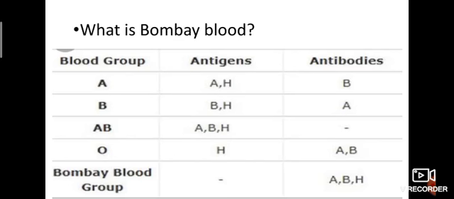Group A has A and H antigens and antibody B. Group B has B and H antigens and antibody A. AB blood group has A, B and H antigens and no antibody. In O group, there are H antigens, which means O positive, and the antibodies are A and B. In the Bombay blood group, there are no antigens, and they have antibodies A, B and H. This is one type of O blood group, Bombay O blood. So it is a very rare one.